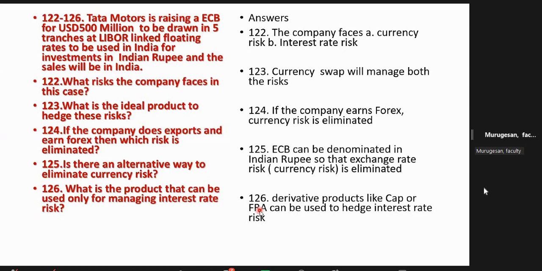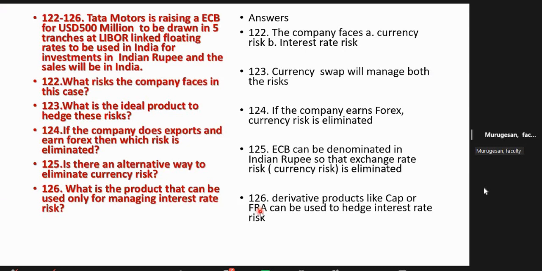If the interest rate goes over and above your FRA, which is a fixed rate, you will automatically get a compensation. So your loss will be minimized. This is a derivative product. How it works is very difficult, so right now you don't worry. You remember the nomenclature and the name of the product. That may help you to score 5 marks, 2 marks in your exams.